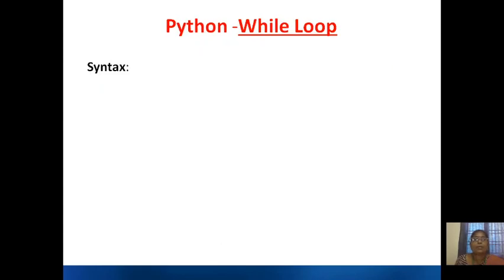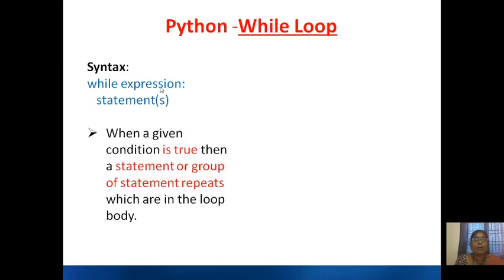So coming to the while loop, the syntax will be like this: while expression colon statement. When the expression is evaluated and it becomes true, then the statement or group of statements is executed repeatedly until the expression becomes false.